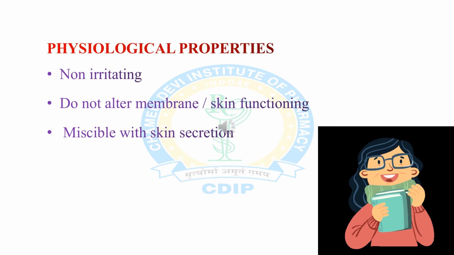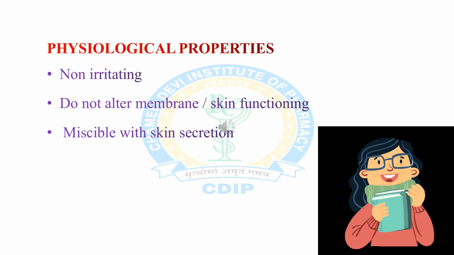Now, the second type of properties of semi-solid dosage form is physiological properties. Physiological properties have to do with the functioning of the body. So the semi-solid dosage form should not alter the function of the body. First is non-irritating. When we apply the semi-solid dosage form to the skin, it should not cause any kind of irritation to the skin.